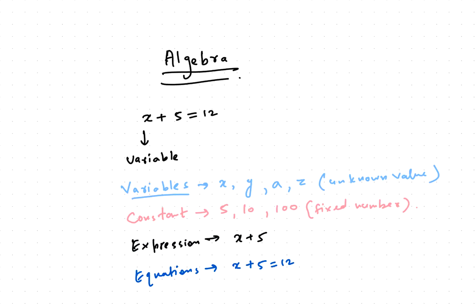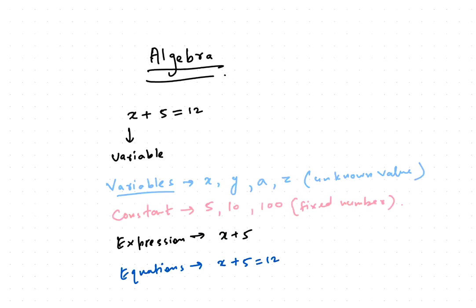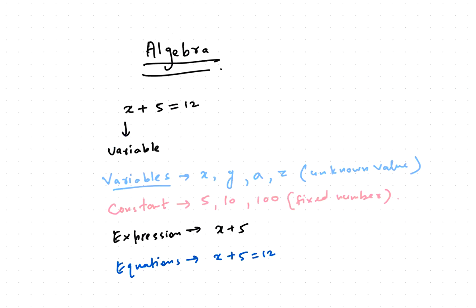Now, obviously, there can be questions like the one I've written at the top here. Let's go back to this. x plus 5 is equal to 12, this equation that I've written out here. How can you solve this? Well, it's pretty simple. There are two ways you can do it. So rule number one is, when you take this 5 that has been written on the left hand side of the equals sign to the other side, the right hand side, it always changes its sign. And if it changes its sign, it will make it 12 minus 5, and then that makes it 7. That's pretty simple to get the answer.